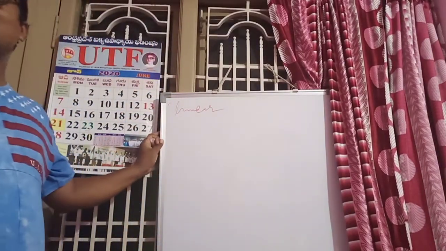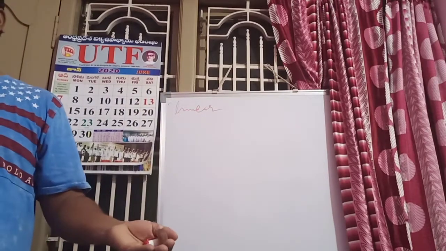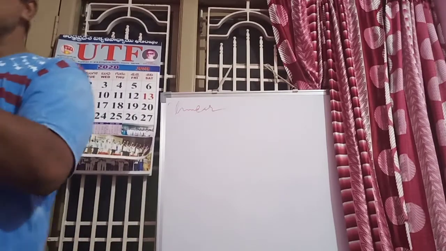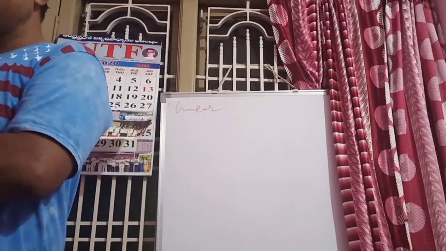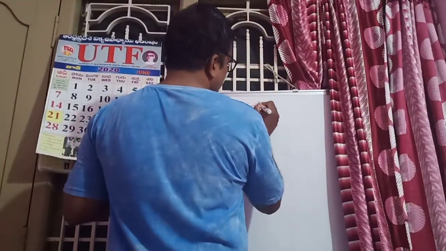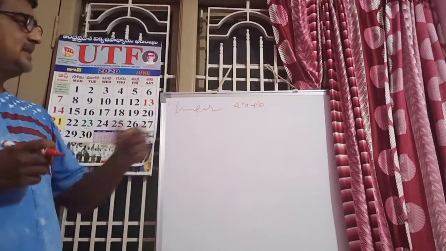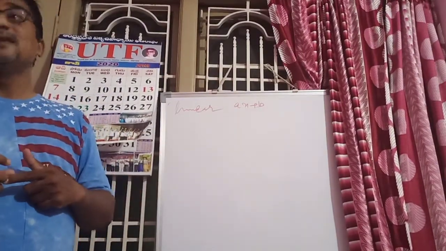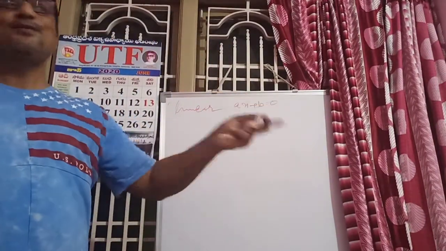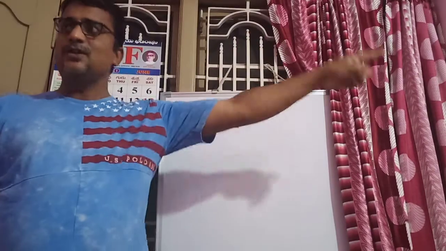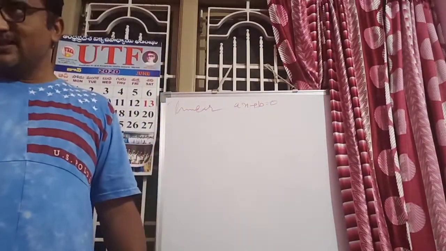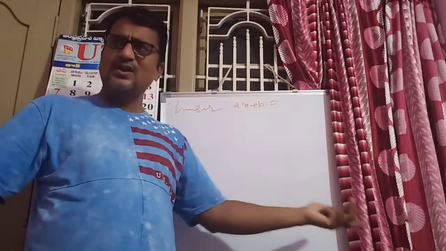Next, the linear polynomial. The general form of the linear equation. What is the difference between expression and equation? If it is equal to 0, that is called an equation. If there is no 0, that is an expression. ax plus b: what is this? A linear expression. ax plus b is equal to 0 is a linear equation. That is the difference between expression and equation. If the equal to sign is there, that is called an equation; if there is no equal to sign, this is just an expression.